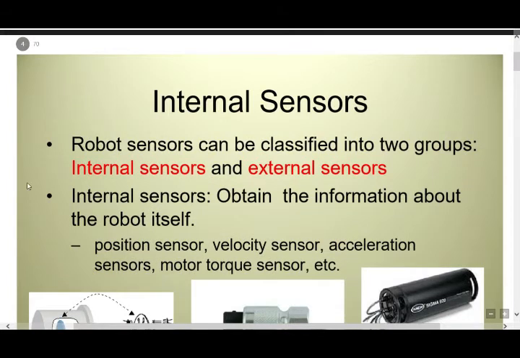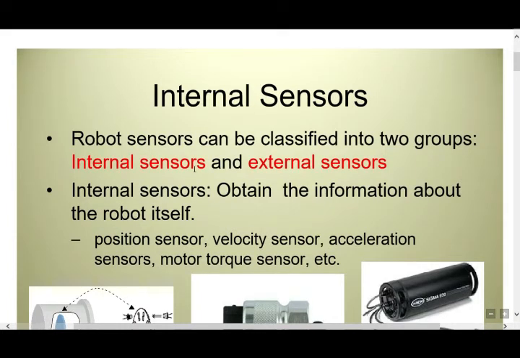Already in the above slide we discussed that sensors can be classified into two types, internal sensors and external sensors. Internal sensors are responsible for the internal working of the robot and are mainly used for closing the loop in feedback control. Position sensors, a robot cannot function properly without these.